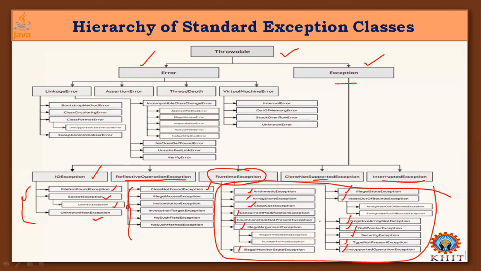Got it? So this is enough for this video. In the next video, we are going to see example programs of what we learned in this video about the five keywords: try, catch, throw, throws, finally. First we will see the try and catch blocks, how these two keywords are used to handle exceptions in our Java program executions, and handle these runtime exceptions at runtime.